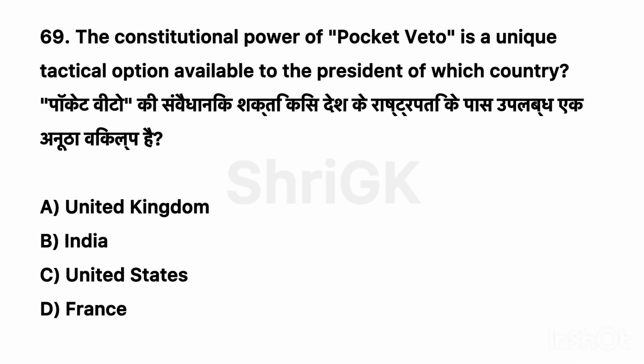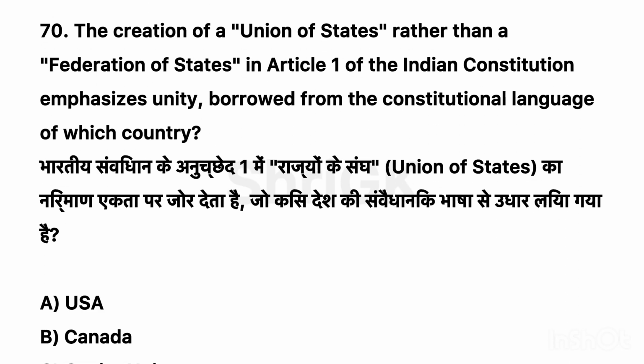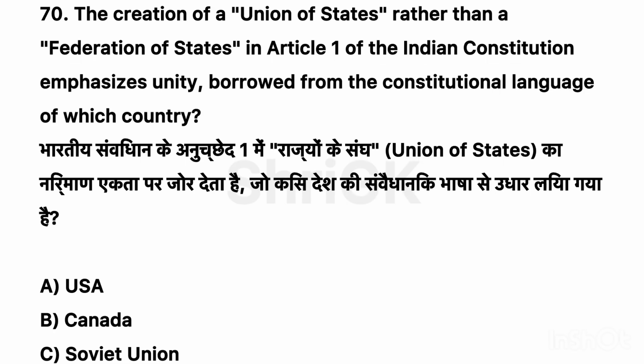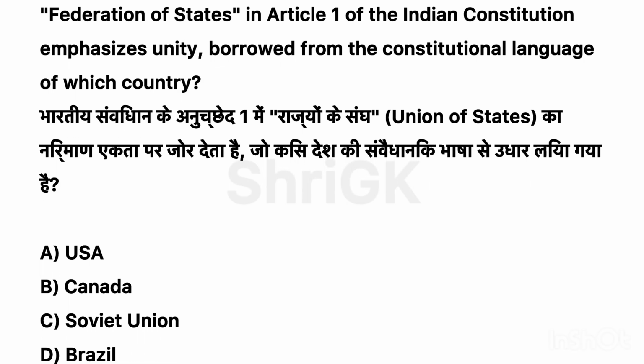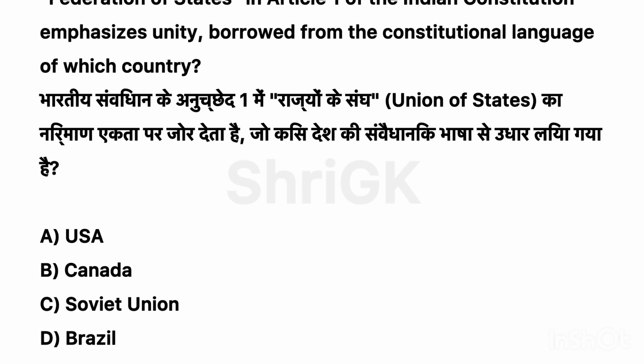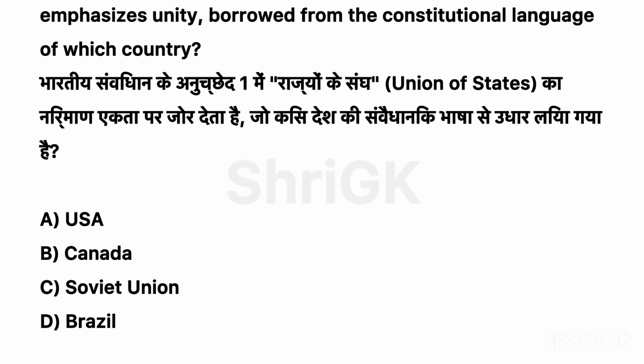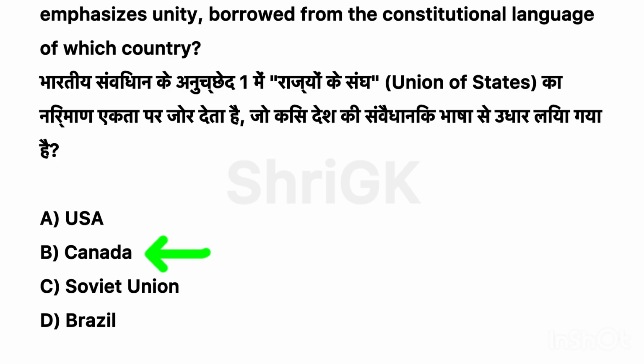69. The constitutional power of pocket veto is a unique tactical option available to the president of which country? Correct option C, United States. 70. The creation of a union of states rather than a federation of states, in Article 1 of the Indian Constitution emphasizes unity borrowed from the constitutional language of which country? Correct option B. Canada.